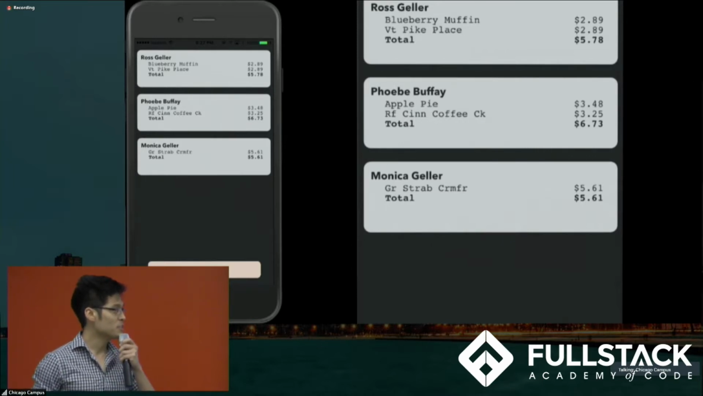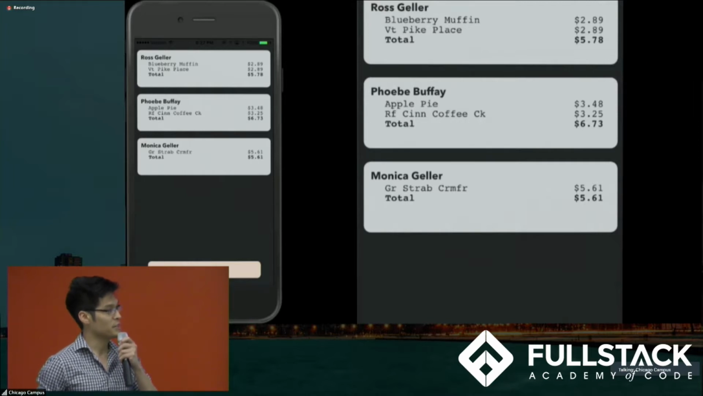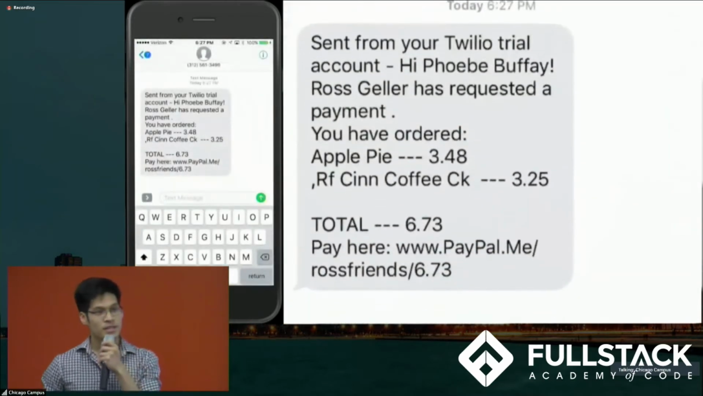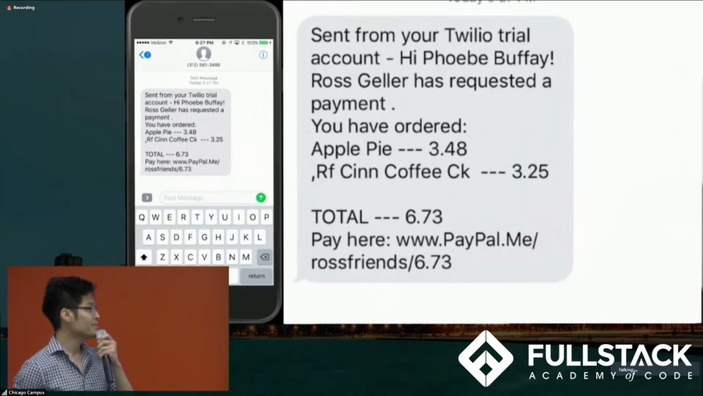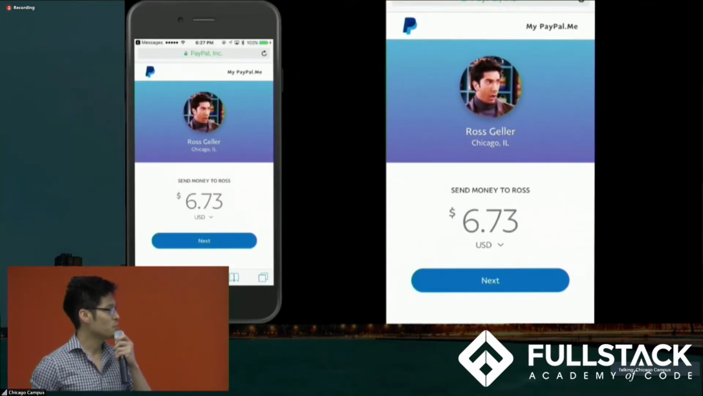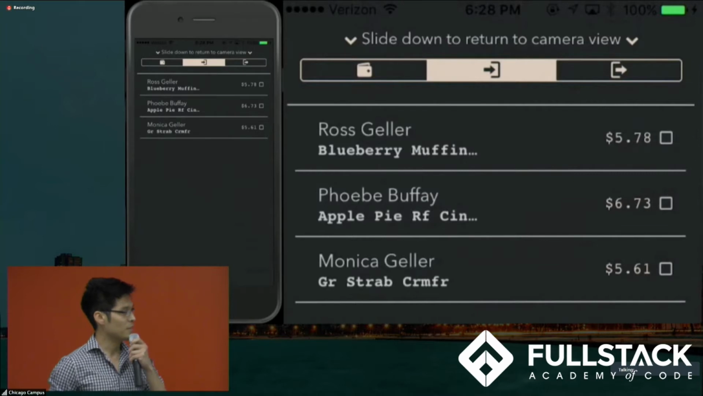Our texting feature is powered by Twilio's texting API. Let's check out what is on Monica's phone. On Phoebe's phone. So here we see we get a text notification from Ross. We get a detailed list of every single item she ordered. It has a link to take her to a pre-populated payment form. Now Ross then goes in and marks Phoebe off as paid.